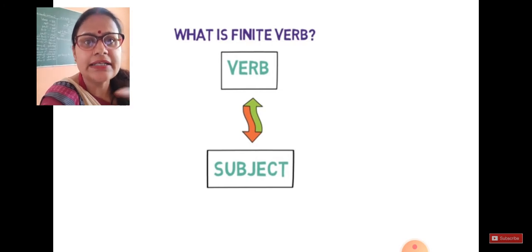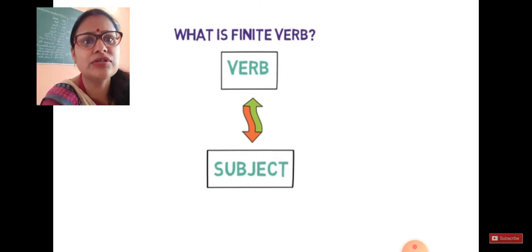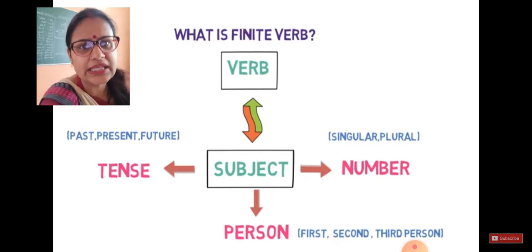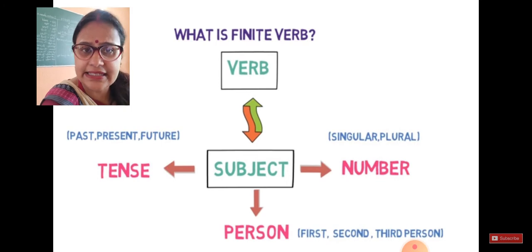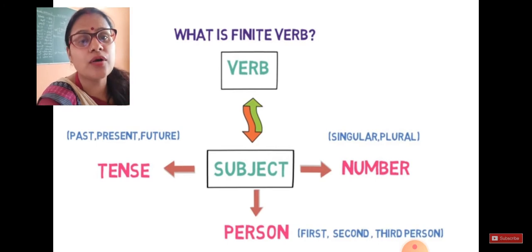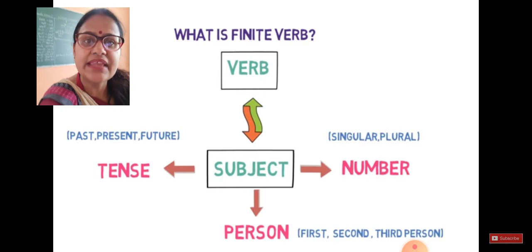These are the things which can be changed by a verb, but a verb can change only according to the subject. So this is a kind of agreement between verb and subject: the verb can change its tense, its person, its number, but it has to be according to the subject. And when this kind of change happens, we call these verbs finite verbs.